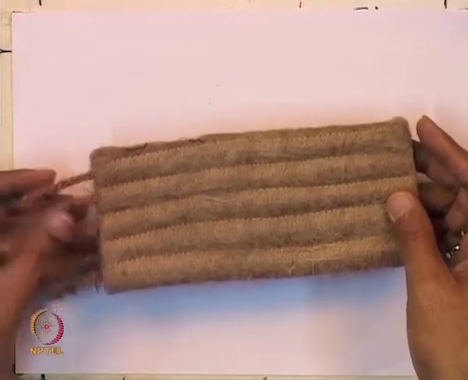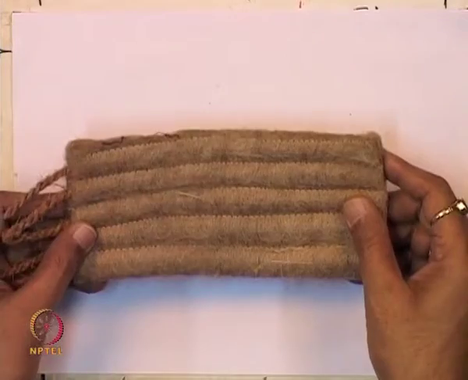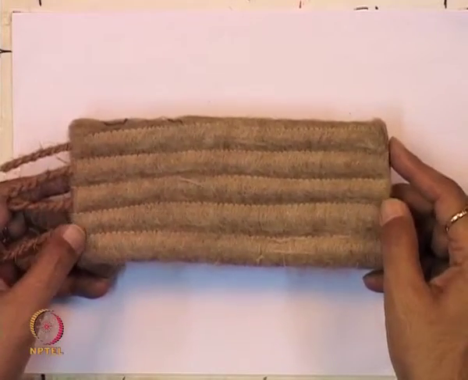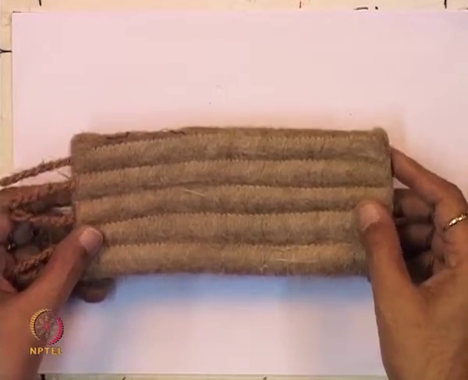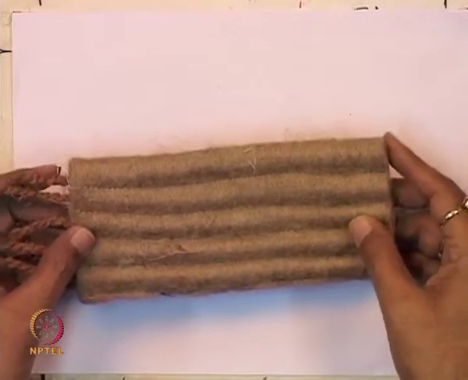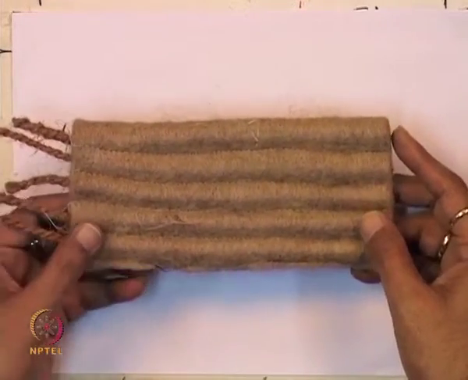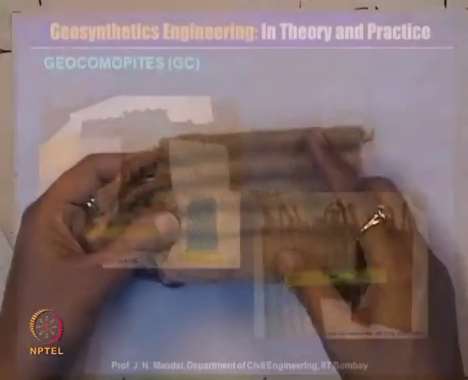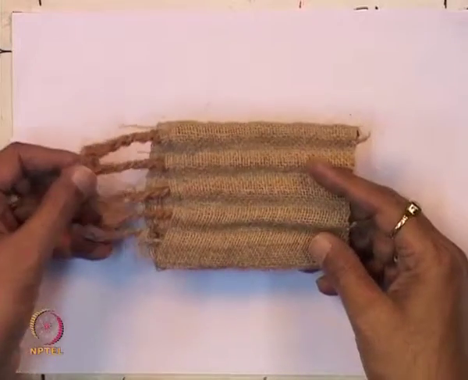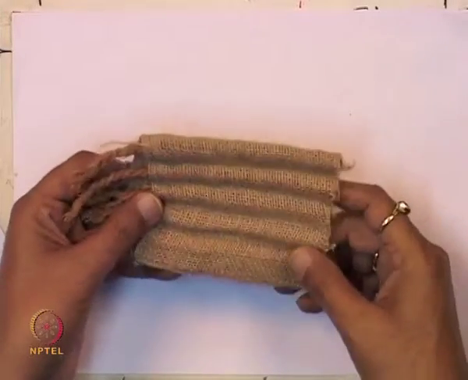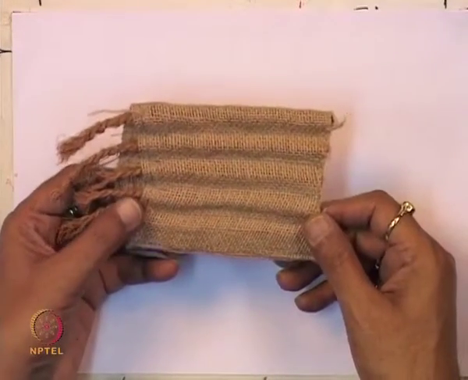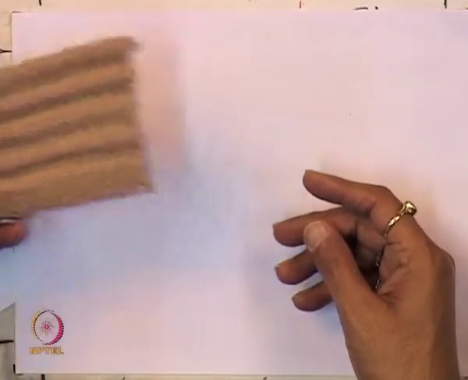So coconut fiber filament is wrapped with the non-woven geotextile material, and this we call the natural prefabricated vertical band drain, and this natural prefabricated vertical band drain can be used for ground improvement and also for drainage purpose. And there is also woven jute material, and this is the coir fiber. This coir is wrapped with the woven geotextile material, and this we also call the prefabricated vertical band drain.